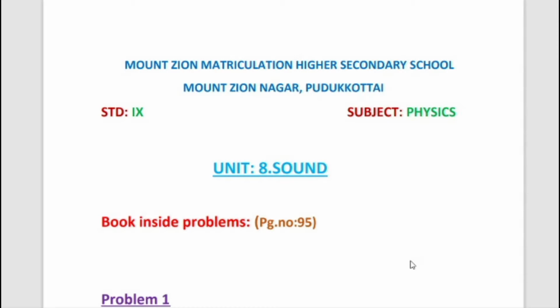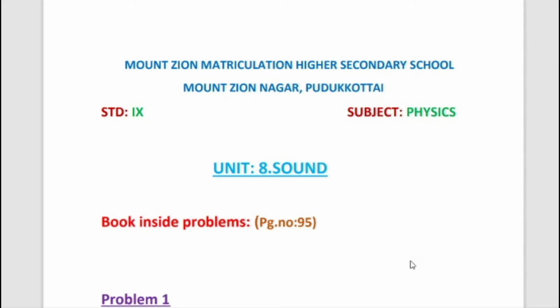Then the five important characteristics of a sound wave are amplitude A, frequency N, time period T, wavelength lambda, and velocity or speed V. What is amplitude? The maximum displacement of the particles of the medium from their original undisturbed positions when a wave passes through a medium is called the amplitude of the wave.